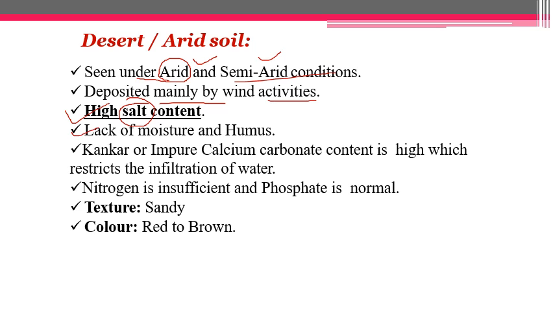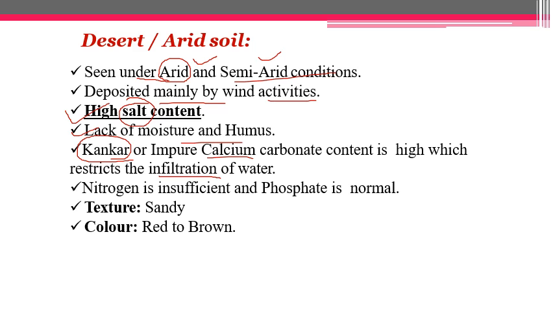Lack of moisture and humus is present in the soil. Calcium carbonate presence is more in the soil, which is impure calcium carbonate basically. It restricts the infiltration of water. That is why when water falls in terms of rainfall, it just passes through, which creates a lack of soil moisture inside the top layer of the soil.